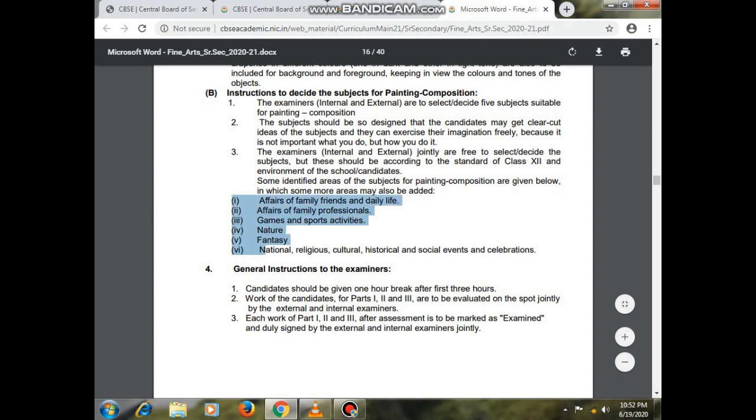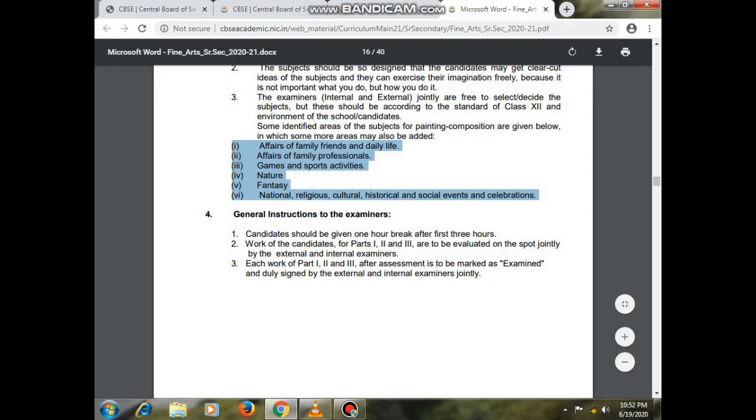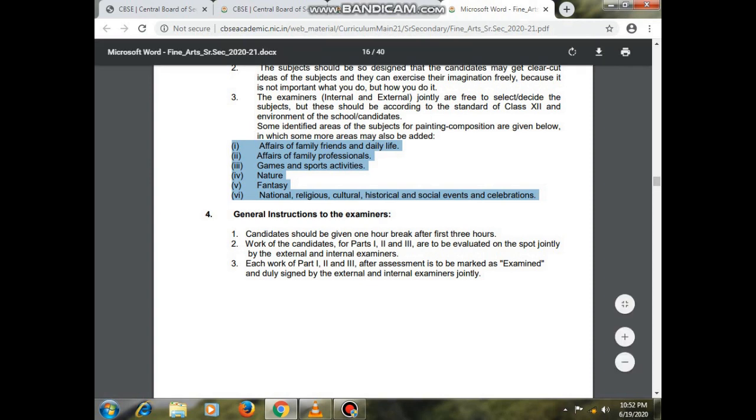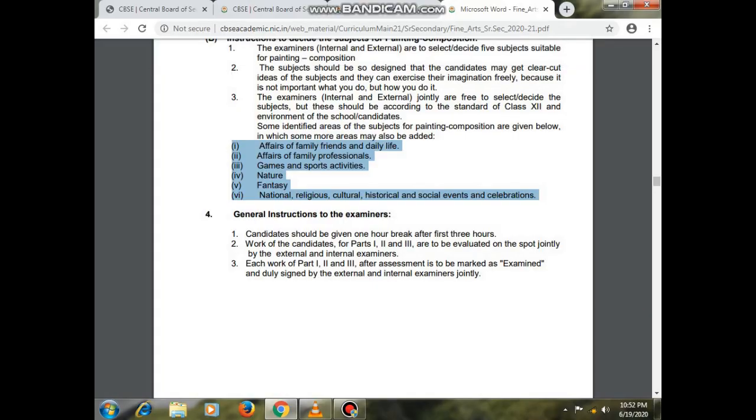So some identified areas of the subject for the painting composition are given below: number one, affairs of family, friends and daily life; number two, professions; number three, games and sports activities; number four, nature; number five, fantasy; number six, national, religious, cultural, historical and social events and celebrations.